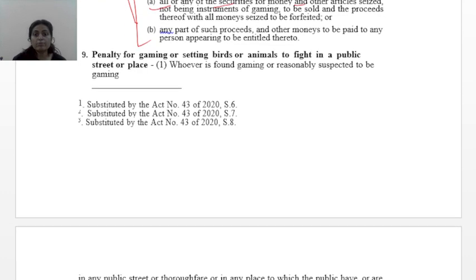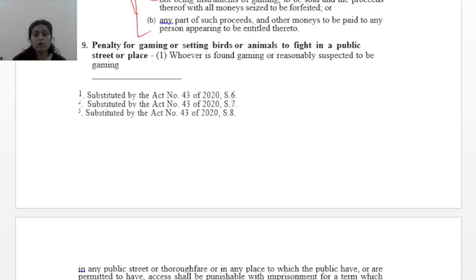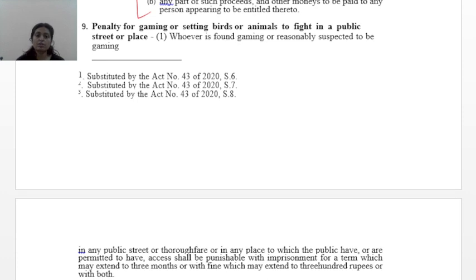instruments of gaming, to be sold, and the proceeds thereof with all money seized to be forfeited. They can either seize the money, or any part of such proceeds and other money to be paid to any person appearing to be entitled thereto. All these can be ordered by the convicting magistrate.